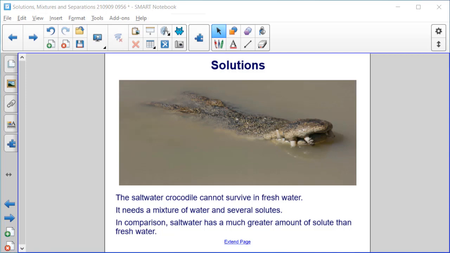So salt water has a much greater amount of solute than fresh water. Fresh water, what we would think of coming from our tap or from freshwater lakes, rivers, and streams, does have some solutes dissolved in it, but not nearly in the concentrations that we would find in saltwater bodies of water, to the point that some sea creatures and saltwater creatures can't survive in fresh water because they need that high concentration of different solutes in the water.